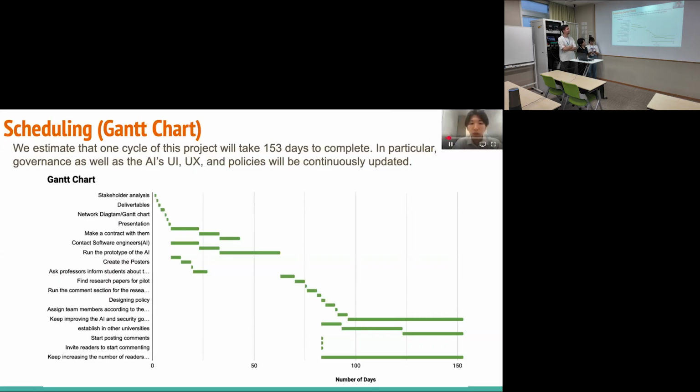The next slide similarly illustrates the project flow with a Gantt chart. It highlights the ongoing improvement of the AI platform, governance, and policy aspects, and assumes a total cycle of 153 days.